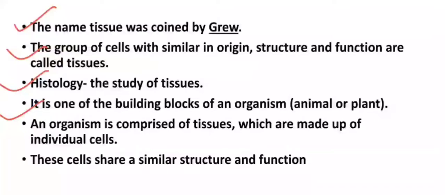These organs consist of specific cells, like the stomach consists of gastric cells and the liver consists of hepatic cells. Small intestine cells are specially designed to enhance the process of digestion and absorption. These cells together form tissues, and they have similar structure and functions.